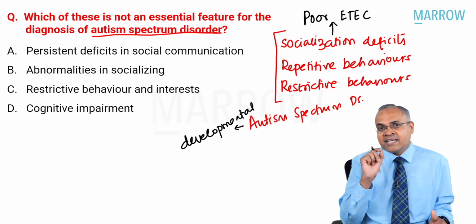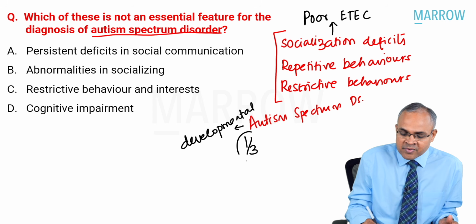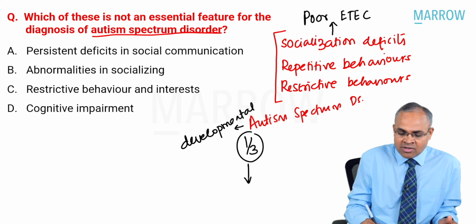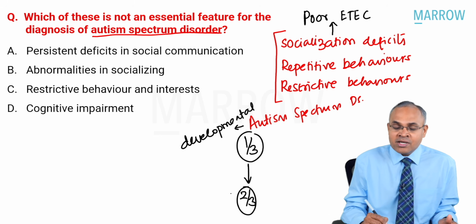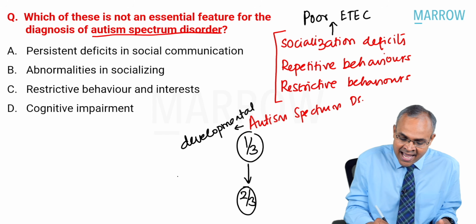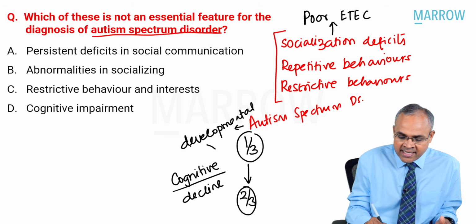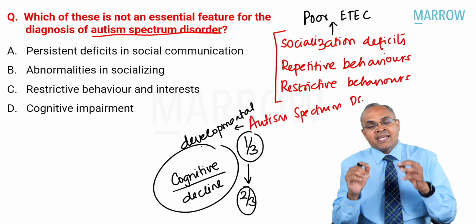About 1/3 to 2/3 of children with autism spectrum disorder, some studies have shown even 50 to 75%, can have intellectual or cognitive decline comorbid in autism.